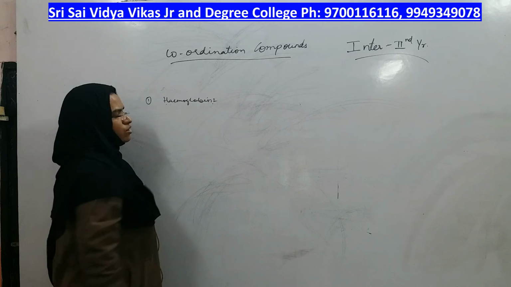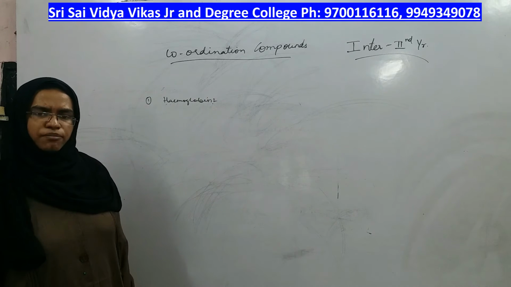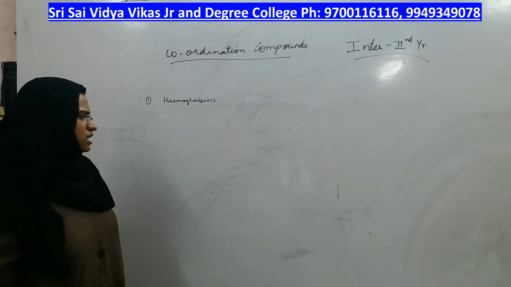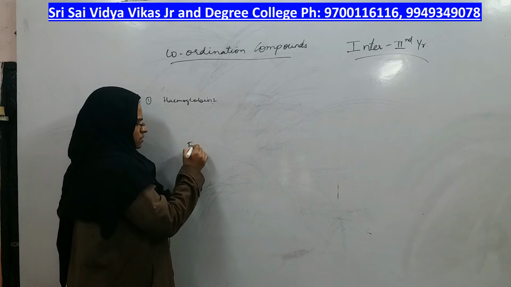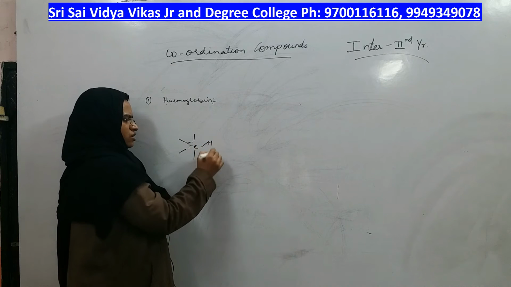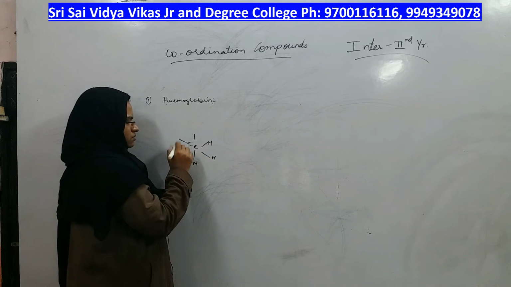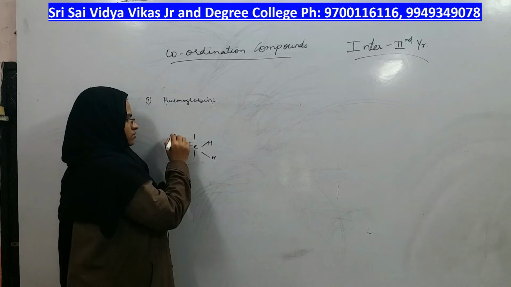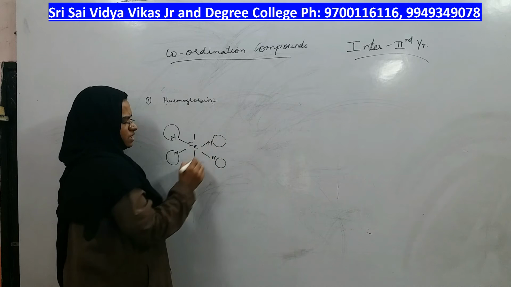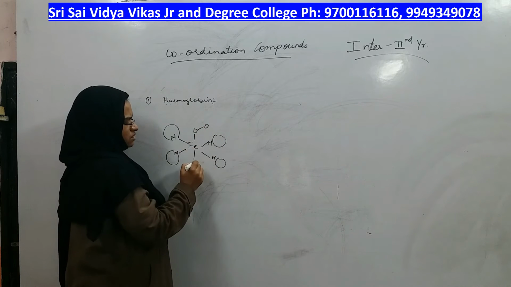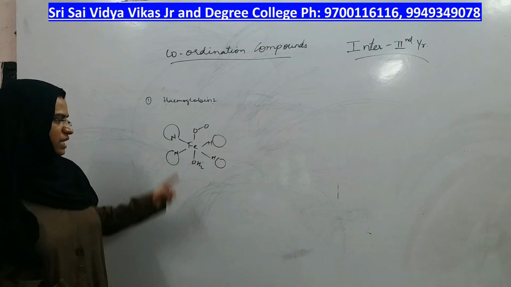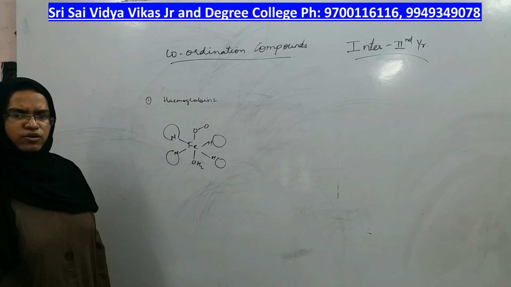What is the job of hemoglobin in our body? It is to supply oxygen to all parts of our body, right? In the structure of hemoglobin, this is the actual structure of hemoglobin, having many rings. Here, oxygen. This is the structure of hemoglobin, right? Is it a coordination compound only or not?